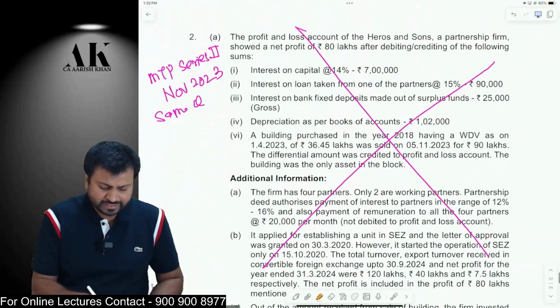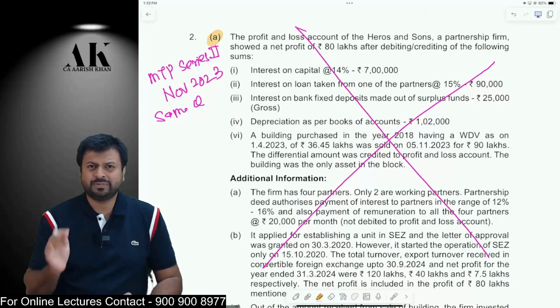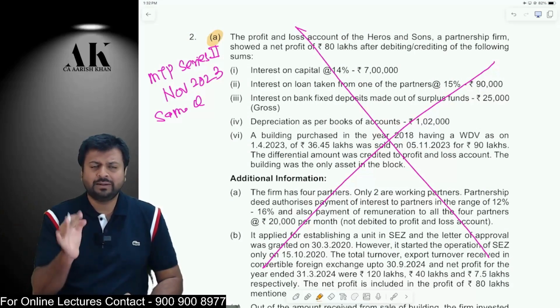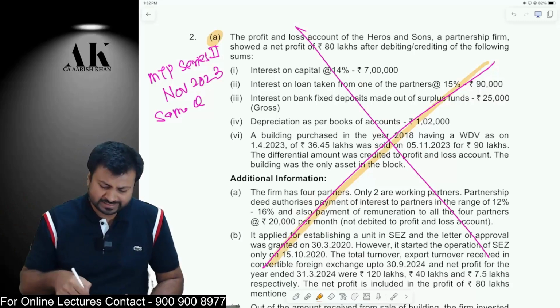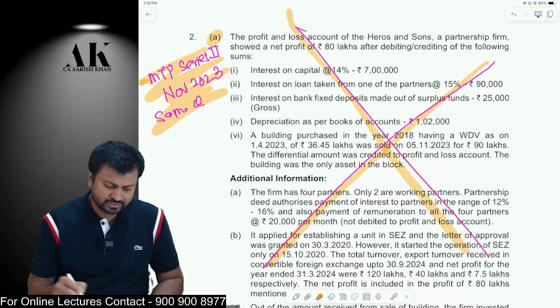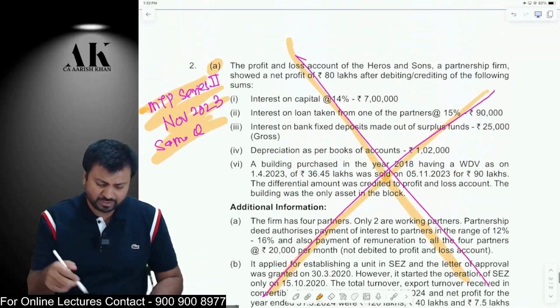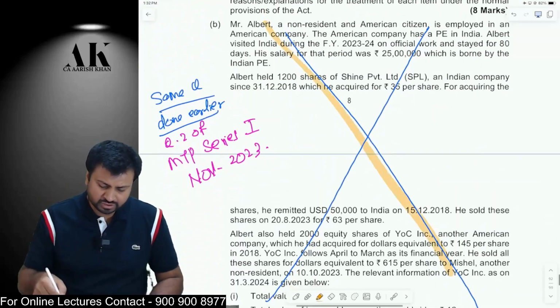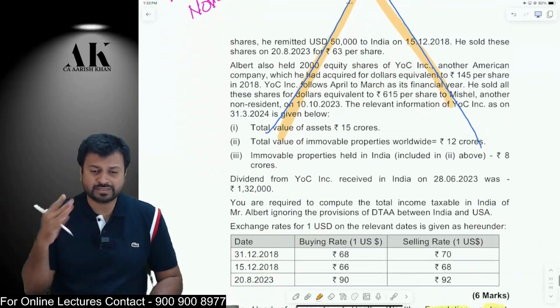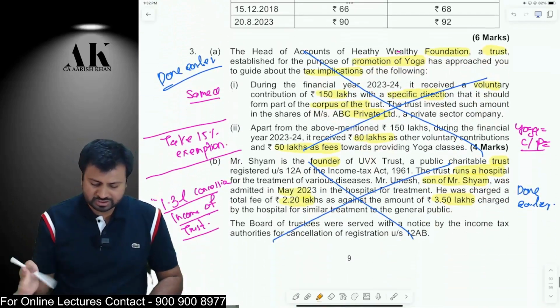Now, the second question, as I've told you, 90% of the paper is repeated from past papers, past exams, and past MTP, RTP or exam papers. This is exactly a similar question. MTP Series 2, November 2023. We have done this question. Copy paste question. You can check it once if you want. The next question is also copy paste. Almost all the questions here are copy paste now.